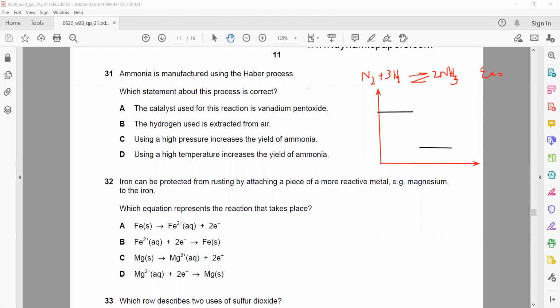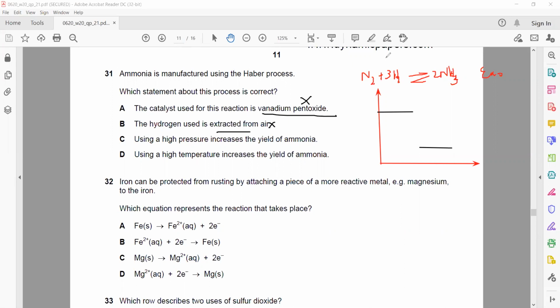So when you check the statements, a catalyst used for the reaction is vanadium pentoxide. That's wrong. Iron is used, and before iron, platinum was used, but because it is expensive, it is replaced by iron. The hydrogen used is extracted from the air. Hydrogen is not extracted from the air. It is extracted from hydrocarbon by cracking.